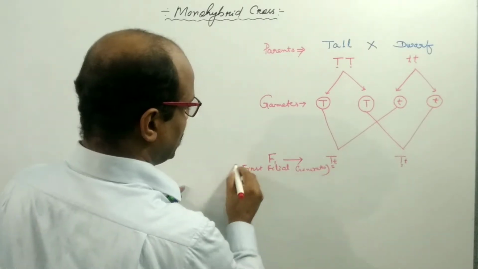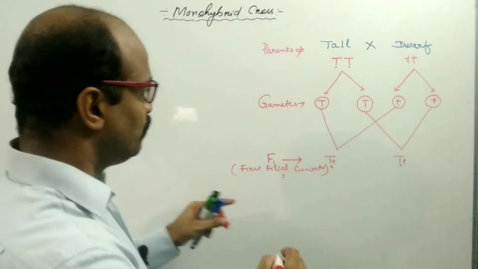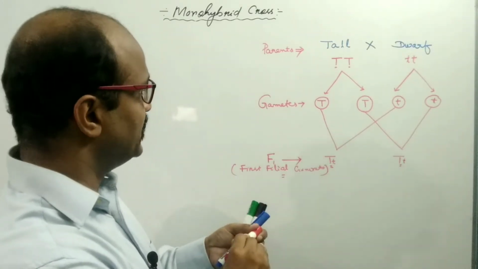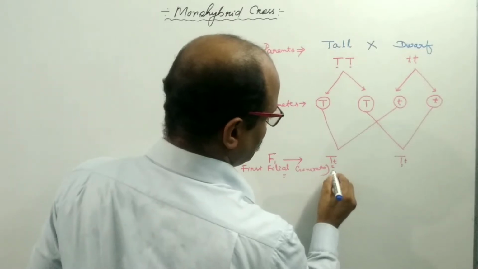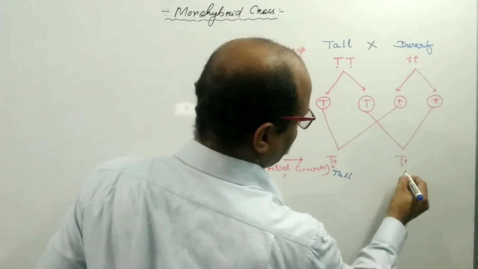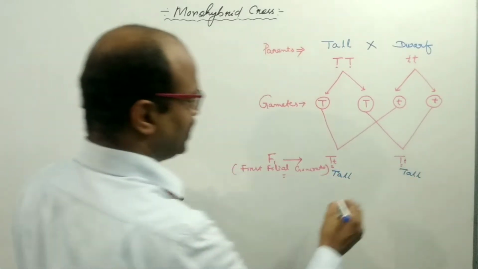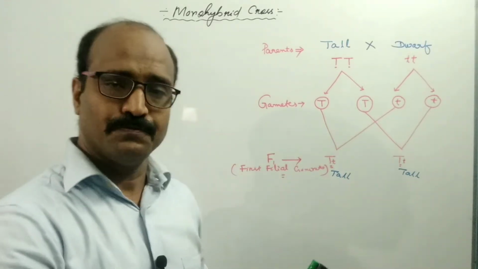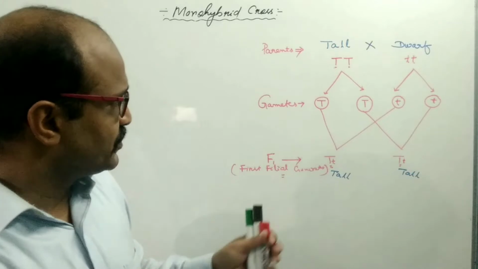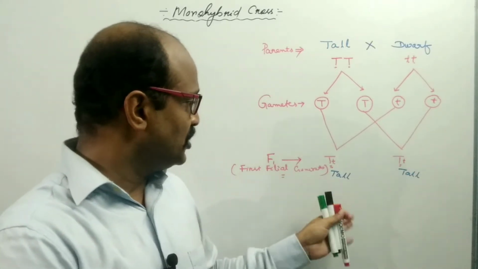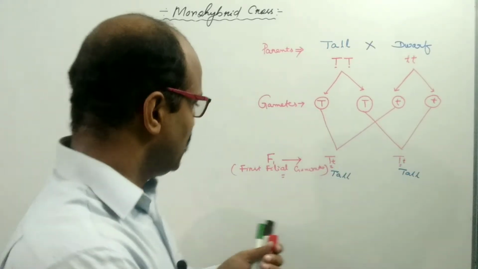All progeny of the first filial generation become tall individuals. So at the time of Mendel, in the monohybrid cross, all the F1 progeny were tall.